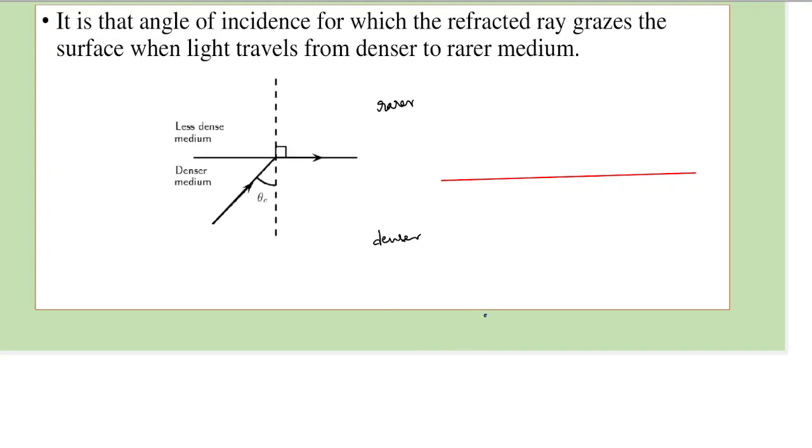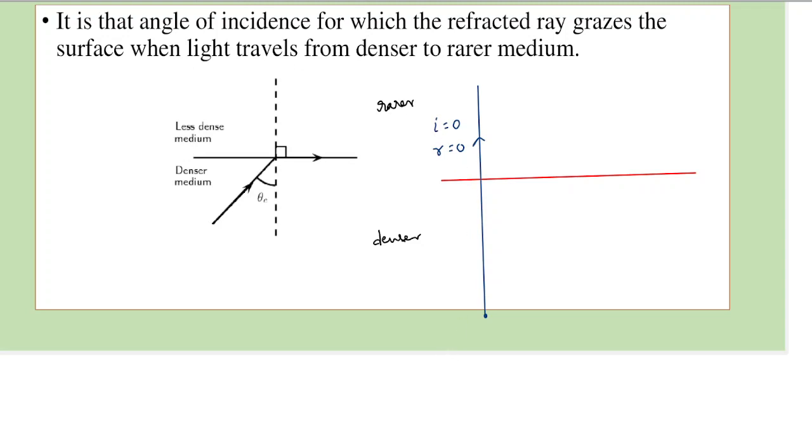Somewhere here an object is placed. Let's draw a few light rays from this source. If we take one light ray which falls normally, then this light ray would move along the same path, the same direction. Here in this case, I is equal to 0 and also R is equal to 0.